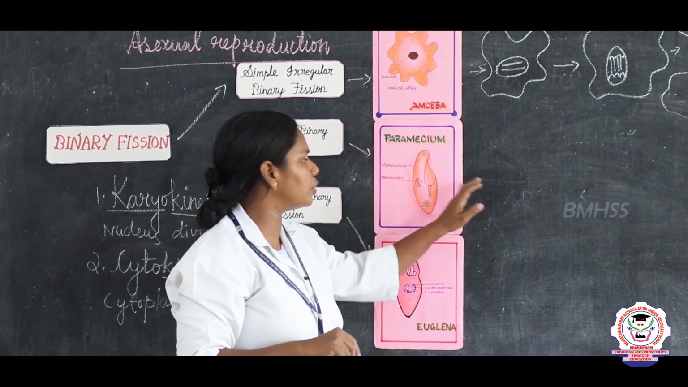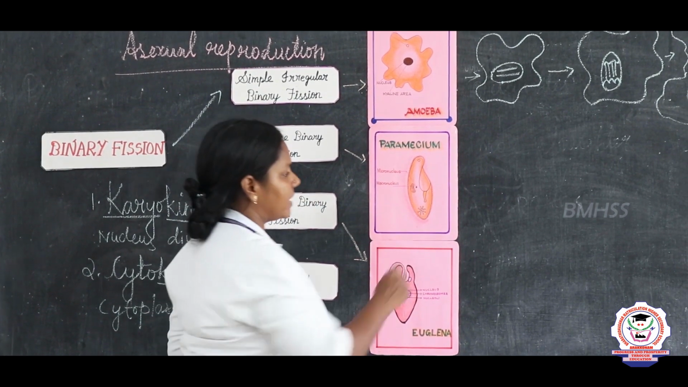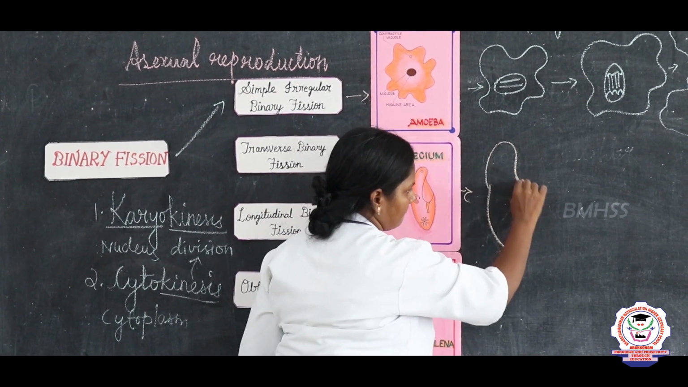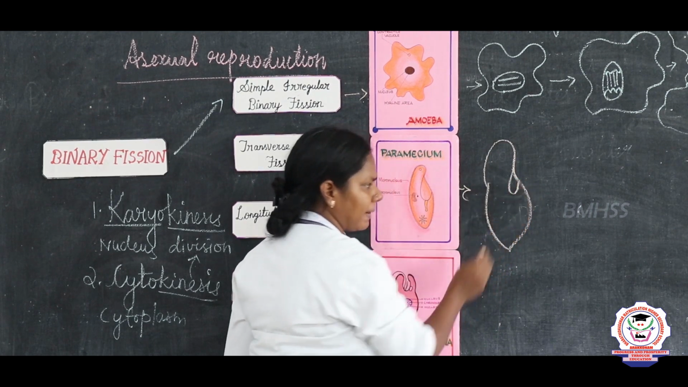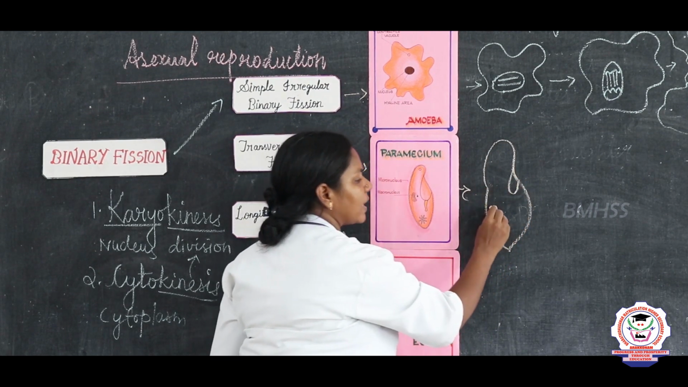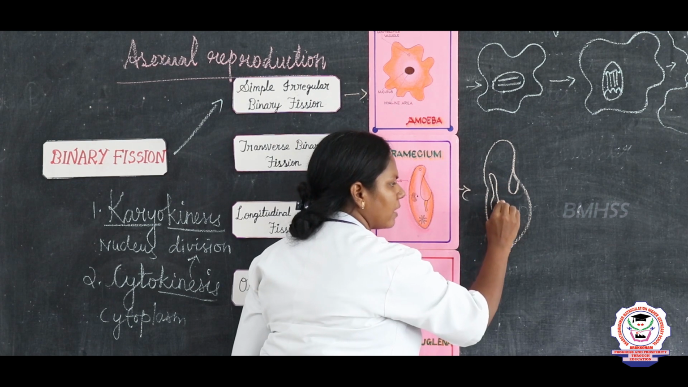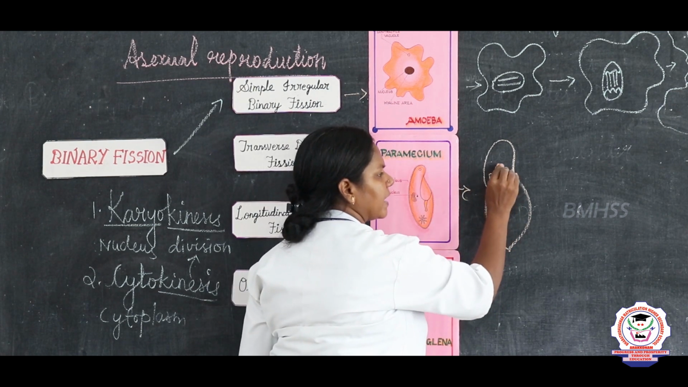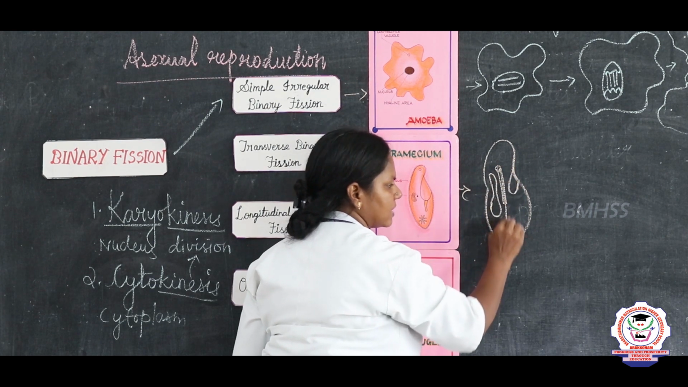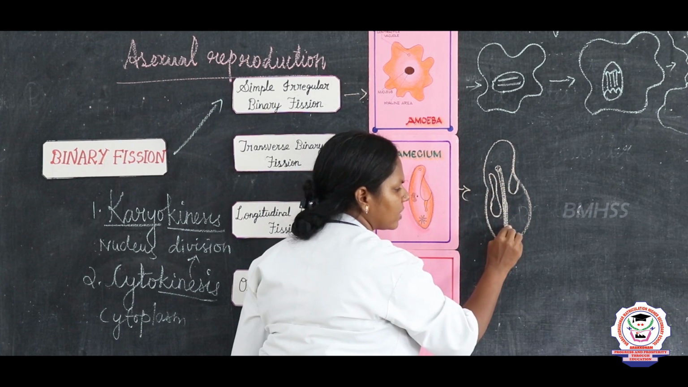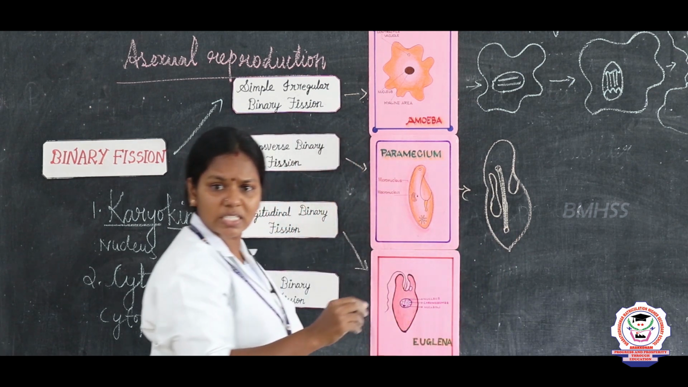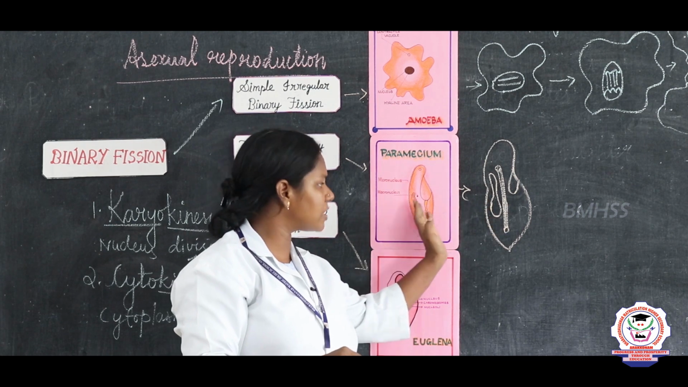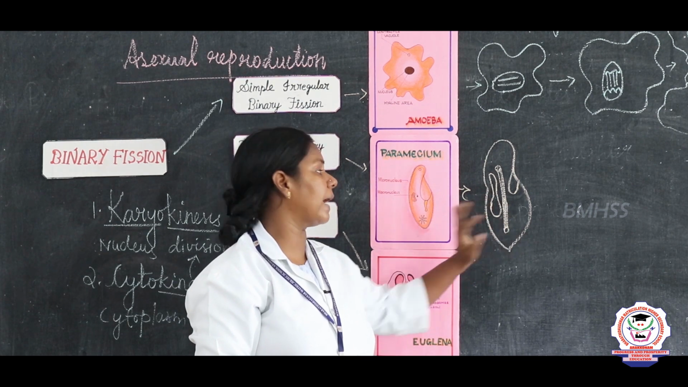Now I am going to show you how this paramecium divides. First the macronucleus divides by mitosis and the micronucleus divides by amitosis. What do you mean by mitosis and amitosis? Mitosis means there is no change in the number of chromosomes, and the absence of this mitosis we call amitosis.